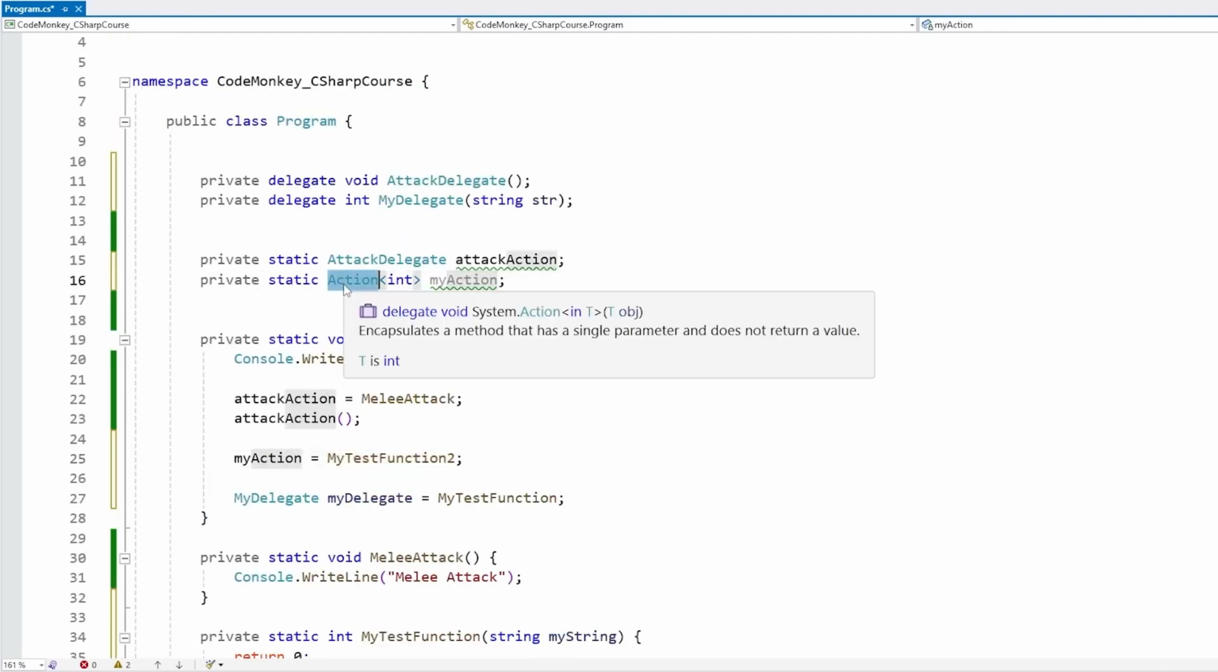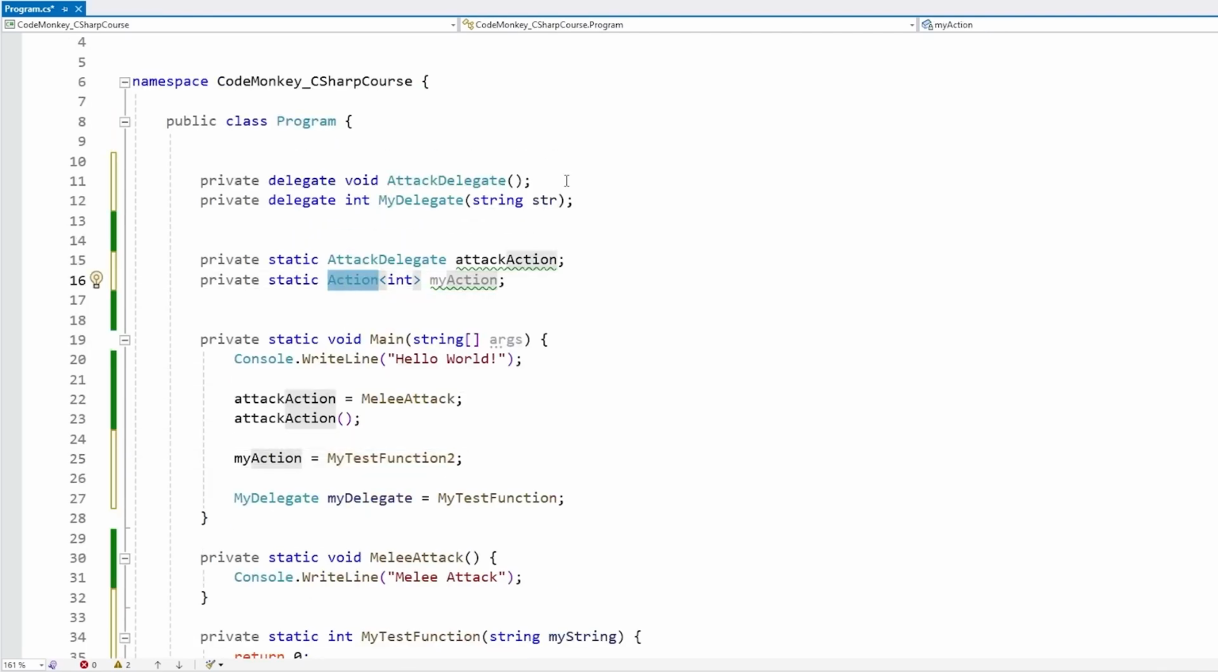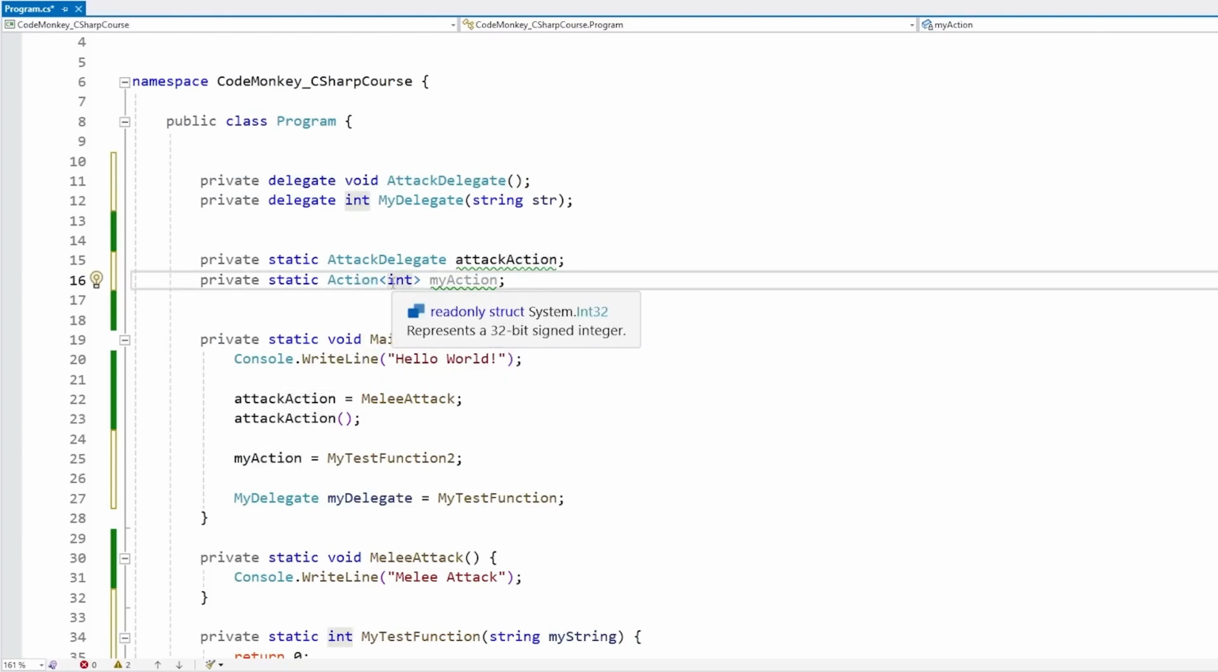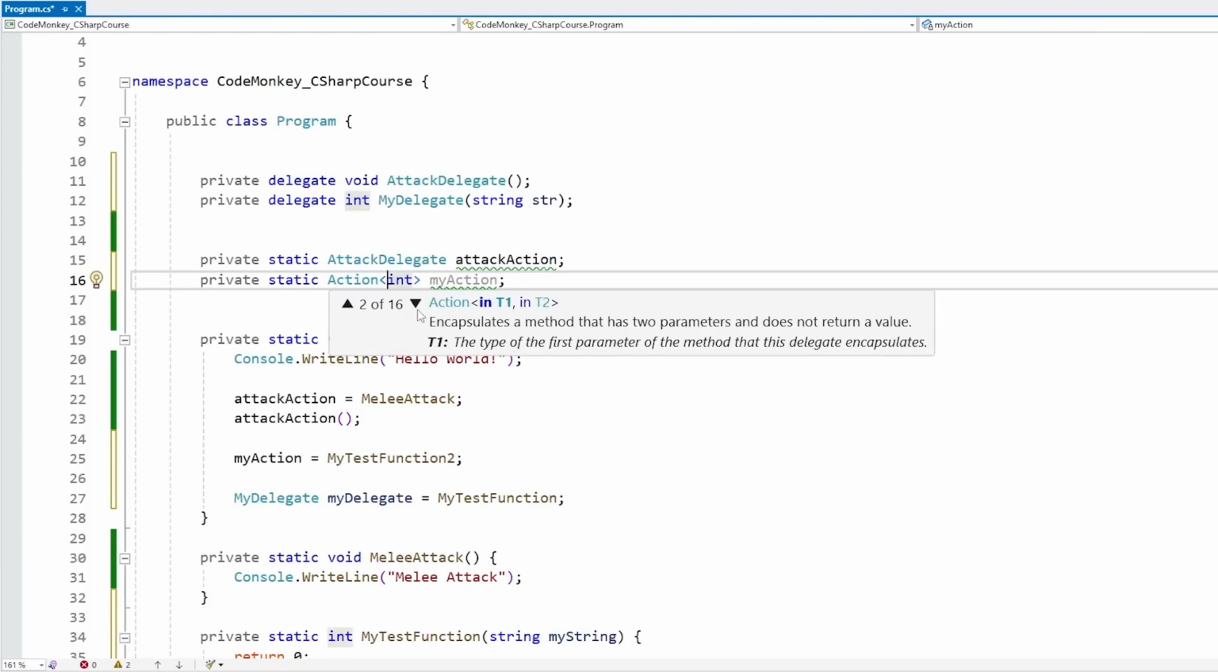So action is really awesome. It's a built-in type, so rather than having to define your delegates, you can just use this directly. The only thing is that action always returns void. So all the various versions that we saw, all these 16 versions, every single one of these just affects the number of parameters, but they always return void, meaning they cannot return any value.